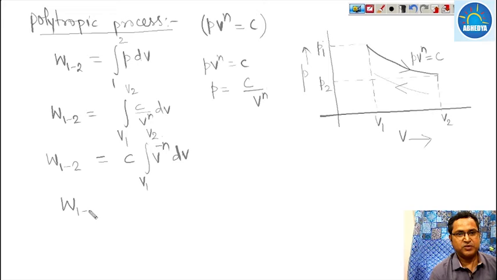The work done from state 1 to 2 is C times the integration of V to the power minus n, which is V raised to the power 1 minus n upon 1 minus n, from V1 to V2.